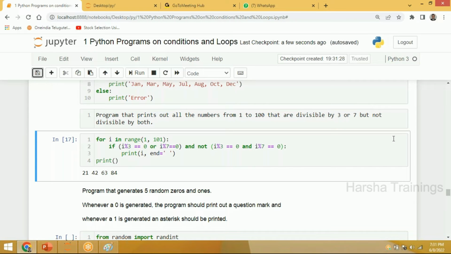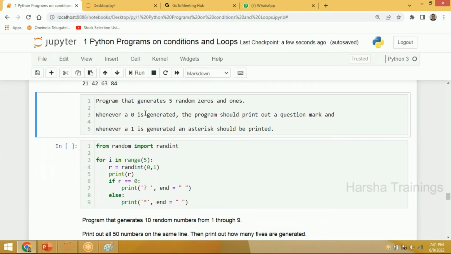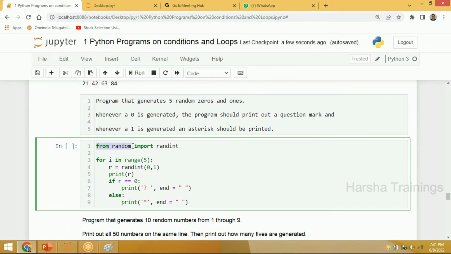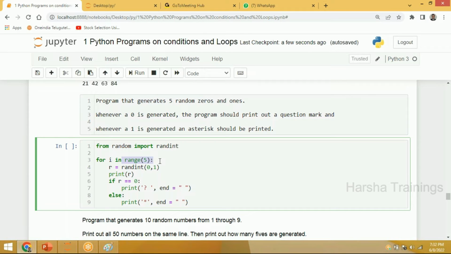Okay, sir. Now, the next one is a little bit typical. Kindly understand the logic, please. First, read the statement. Write a program that generates five random numbers in between 0 and 1. Yesterday we discussed the logic to generate random numbers. I have to import the random module and use a function called randint. Now, what is my first statement? I should generate five random numbers, so range of 5. That means the loop has to be executed 5 times.